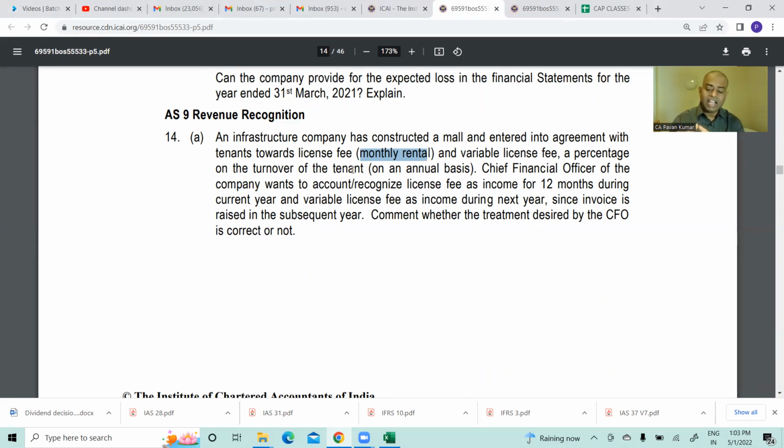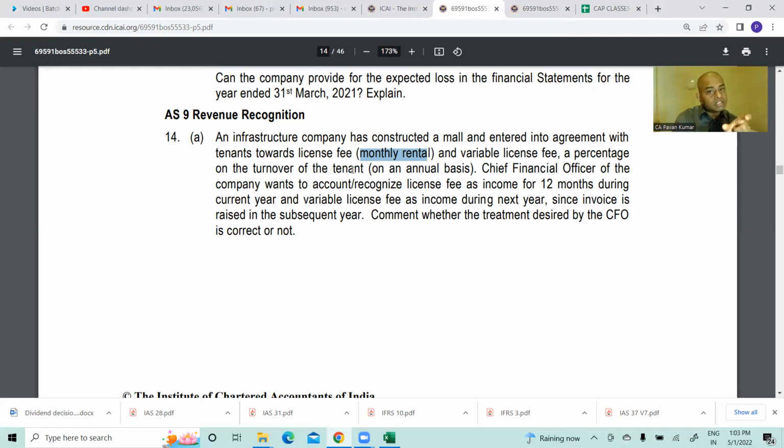Say, Vrinda, there is one Lulu Mall. Hello, Vrinda. Yes, sir. You have taken one small ice cream shop. So you started Vrinda Ice Creams in Lulu Mall, second floor, outside PVR, you have put one ice cream stall. I am the owner of that mall, and I told you every month you need to pay 1 lakh rupees rent. You said, okay, sir. And then I said, oh, hello, 10% of your turnover also is my rent. You said, okay, sir.